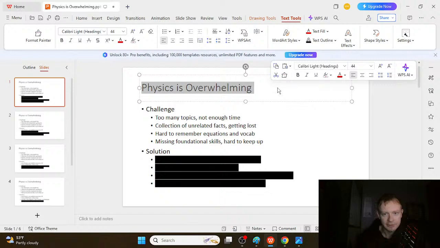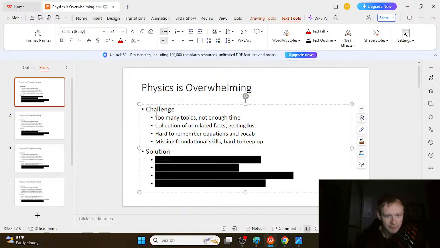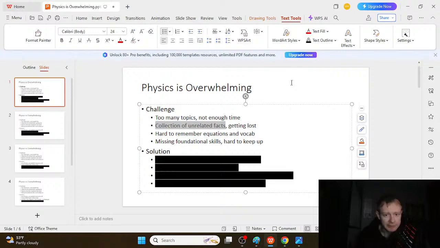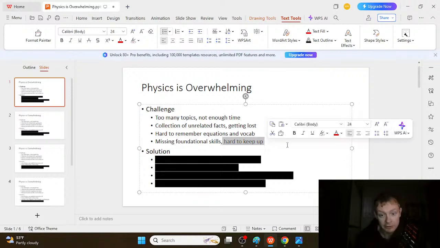And basically, we've got this problem. So physics is overwhelming. And here's the challenge. There's too many topics. There's not enough time to cover everything, right? It's basically like a collection of unrelated facts and nothing really united, and you kind of just get lost in so much information. And it's hard to remember all the equations and all the vocab stuff and everything that you just have to learn. And if you're missing foundational skills like some of the math and stuff, well, it's going to be hard to keep up with everything.